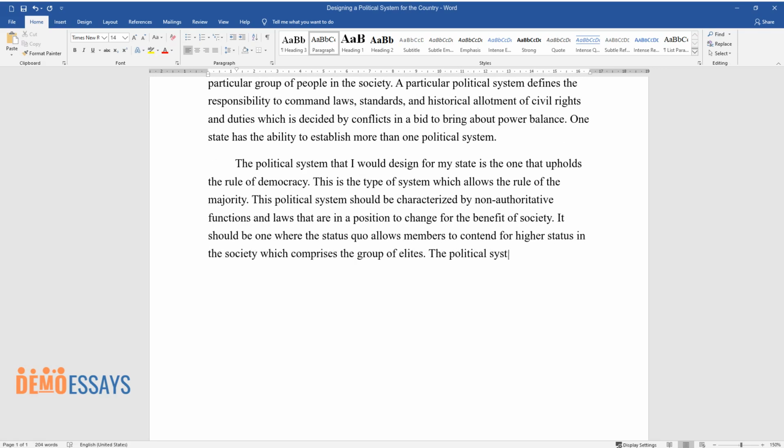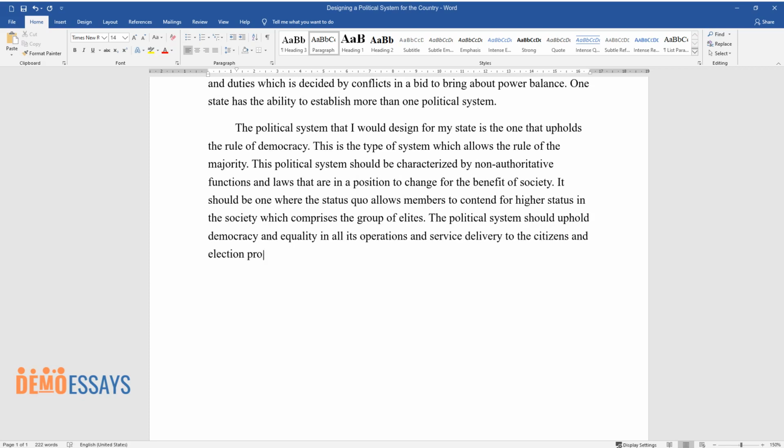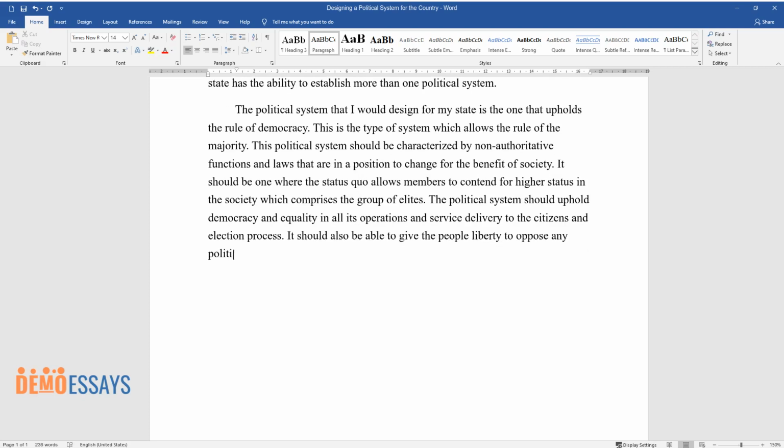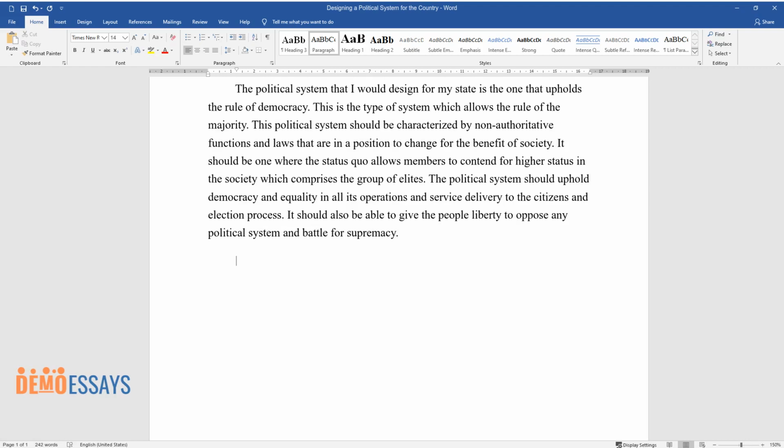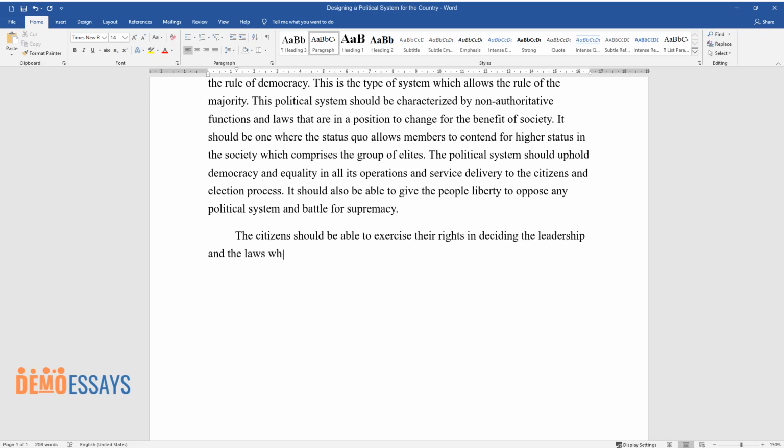The political system should uphold democracy and equality in all its operations and service delivery to the citizens and election process. It should also be able to give the people liberty to oppose any political system and battle for supremacy. The citizens should be able to exercise their rights in deciding the leadership and the laws which govern them.